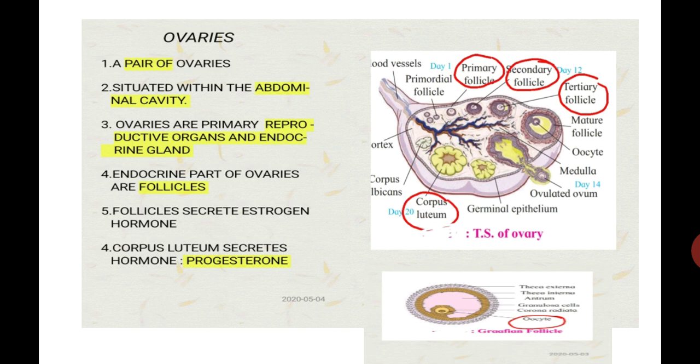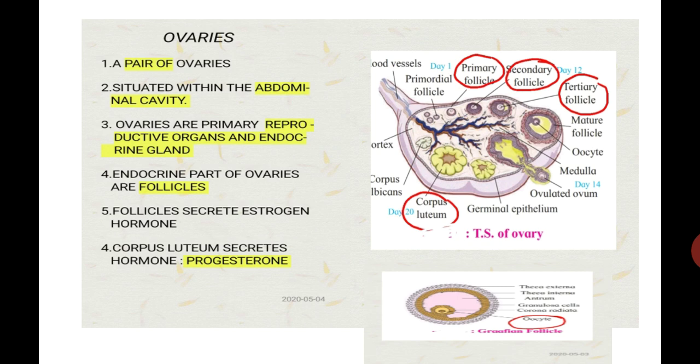So the release of the oocyte from the mature Graafian follicle is called ovulation.